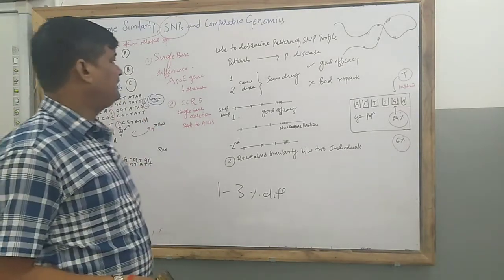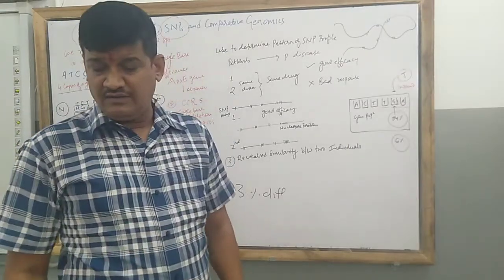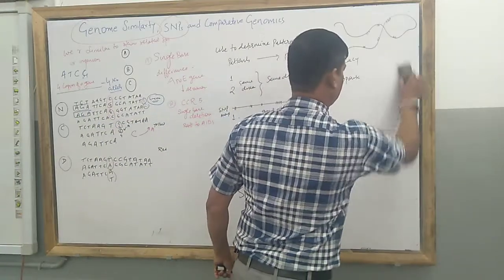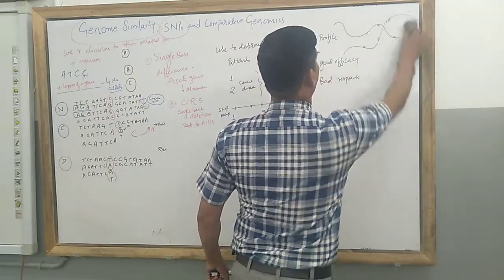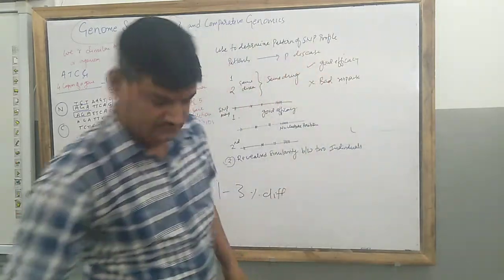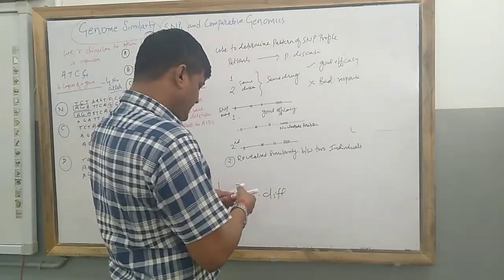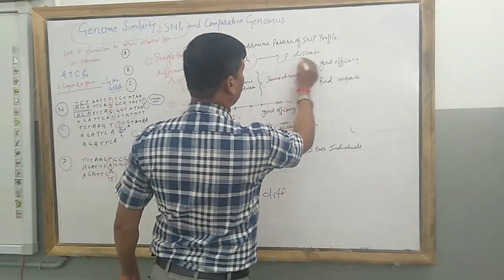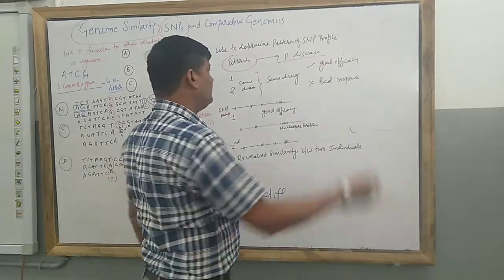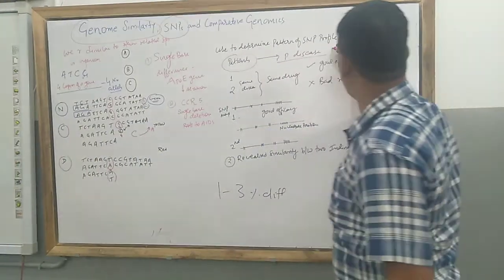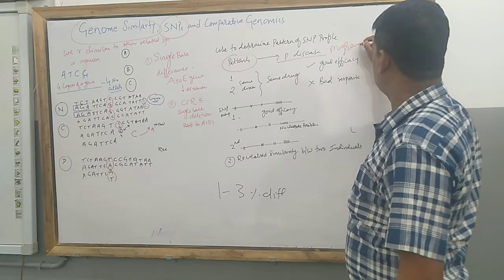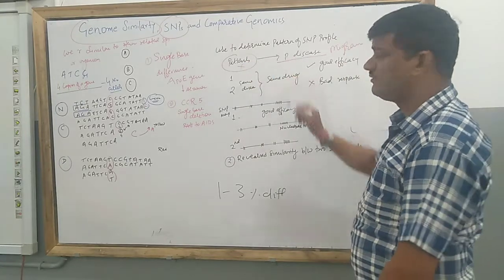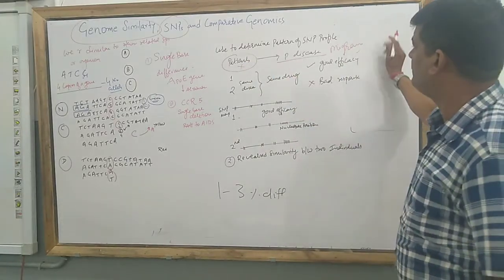Now, how does a doctor determine the SNP profile of an individual? So let us see that. Suppose there is a patient and this patient is suffering from a particular disease. Suppose migraine is a common disease. Okay, the patient X is suffering from the common disease that is known as migraine.